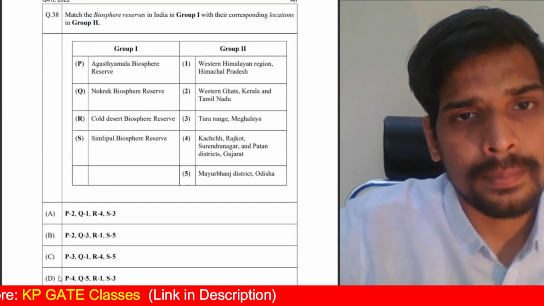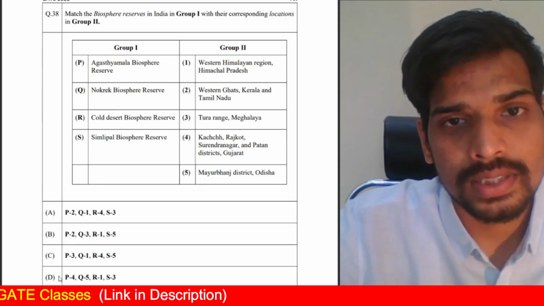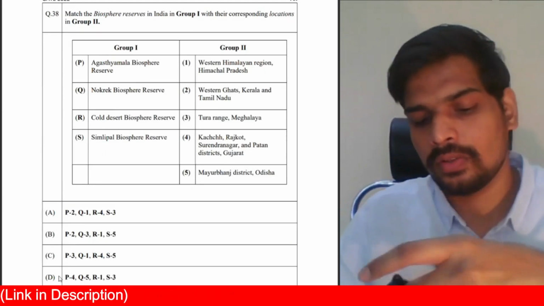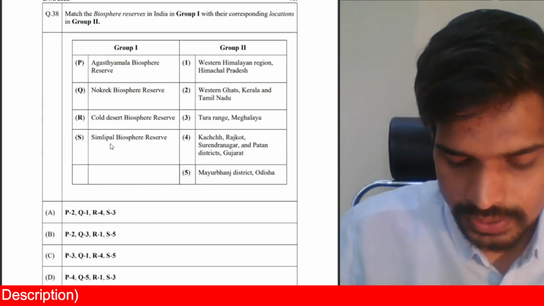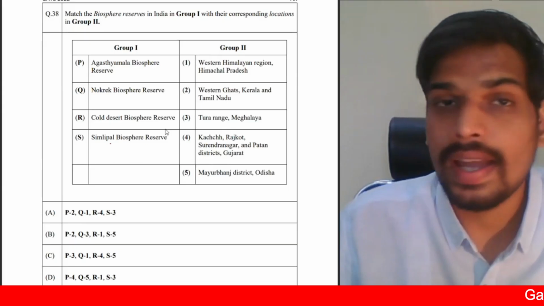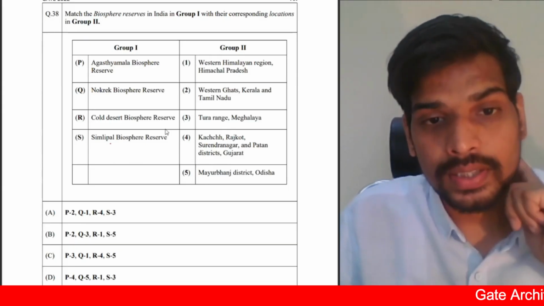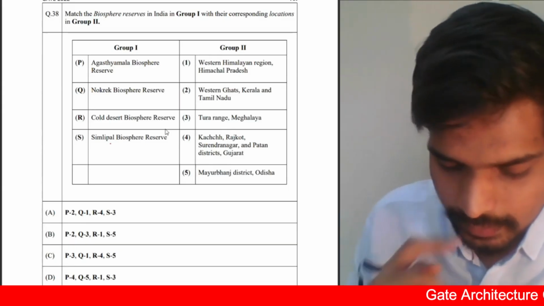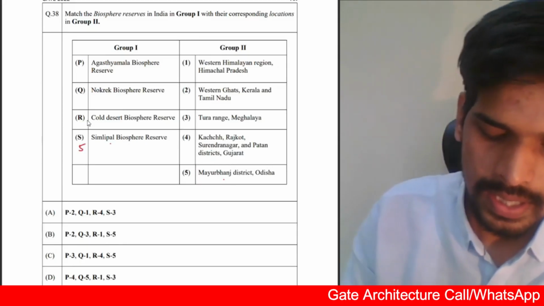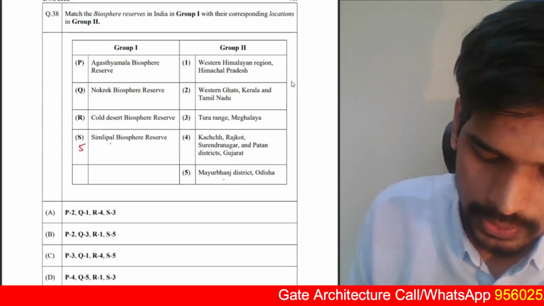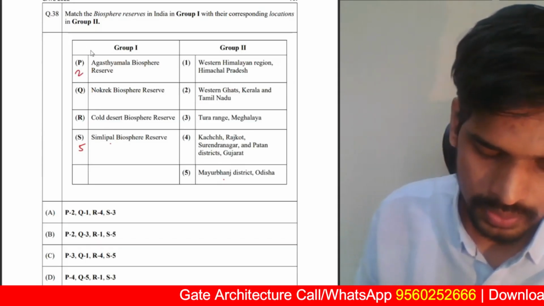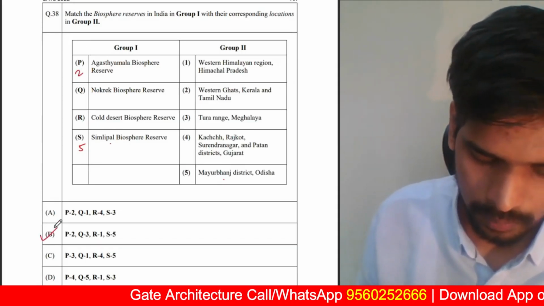Number 38. Match the biosphere reserves in India with the corresponding locations. So recently, I hope at least one of these was in the news recently. Simlipal Biosphere Reserve. There was this fire accident last year, which happened in Simlipal Biosphere Reserve. This is in the Mayurbhanj district of Odisha. For S, it is 5. Agasthyamalai Biosphere is in the Western Ghats of Kerala and Tamil Nadu. So there's only one option with P2 S5, that is option B.